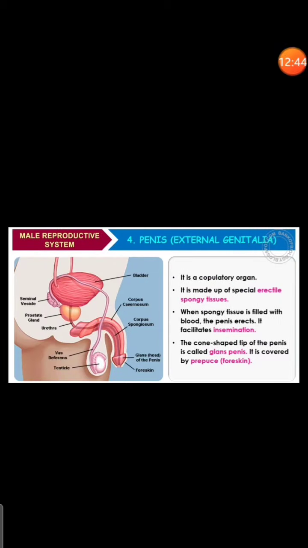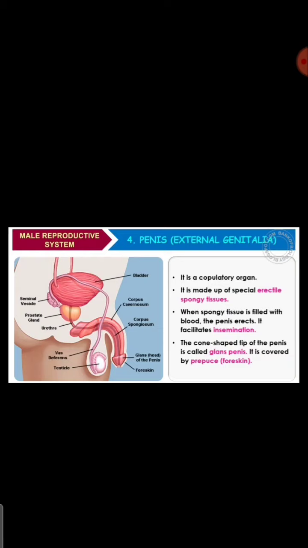So next comes the penis, which is the external genitalia. It is a copulatory organ. Okay, it is made up of special erectile spongy tissue. When the spongy tissue is filled with blood, the penis erects and facilitates the insemination. The cone shaped tip of the penis is called glans penis. It is covered by prepuce, that is foreskin. Okay, so these things you have to remember.